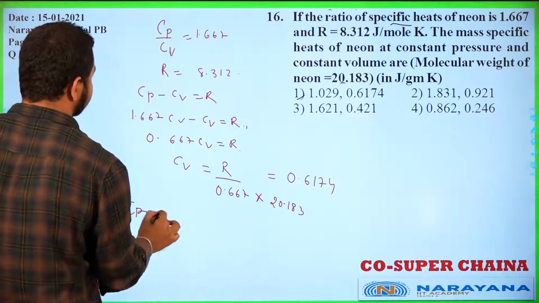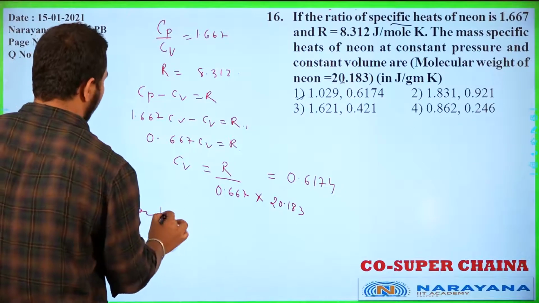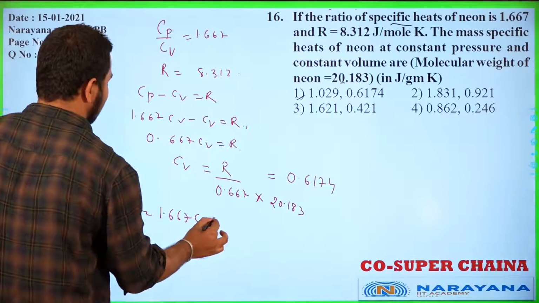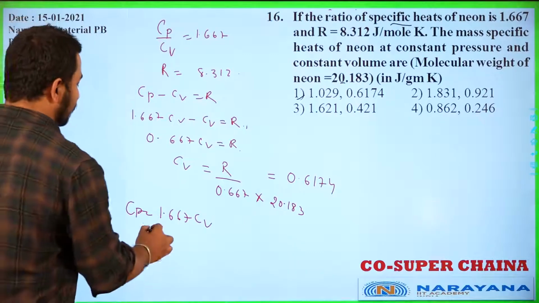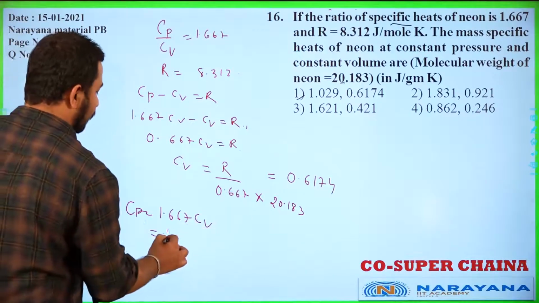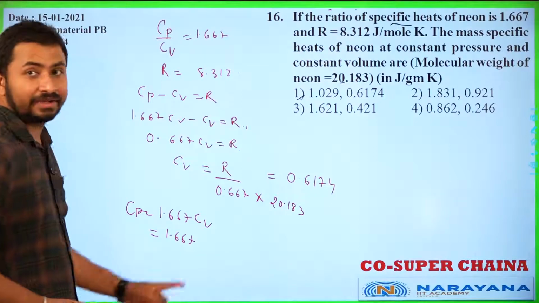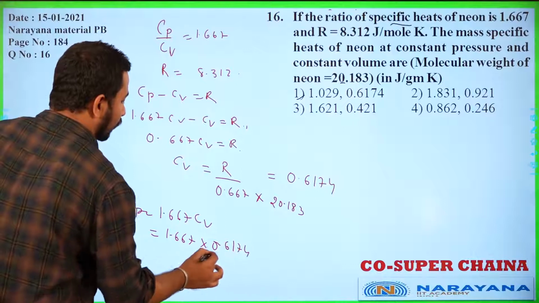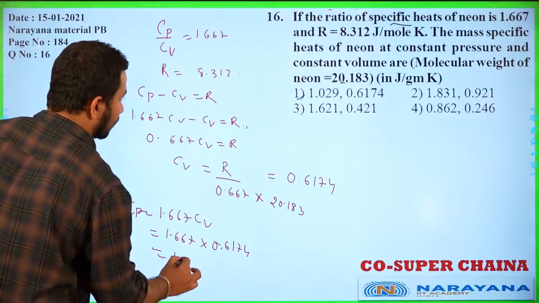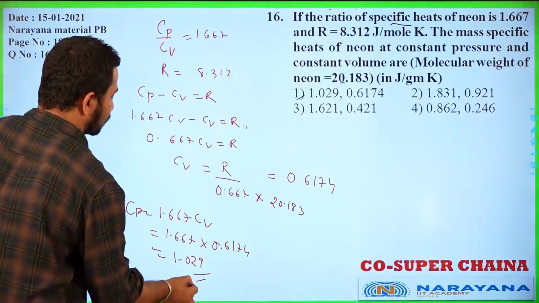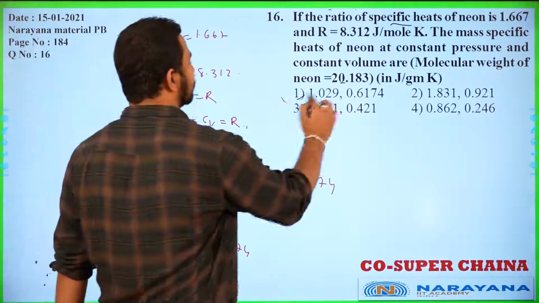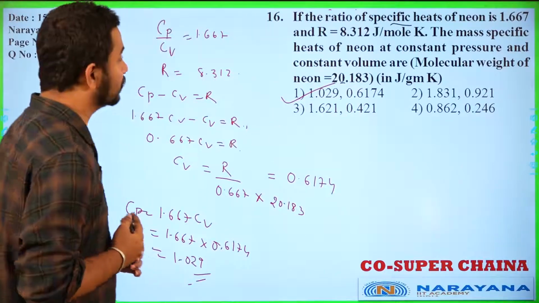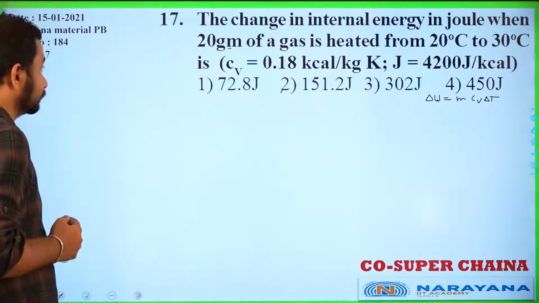Cp is 1.667 Cv. So now we need to substitute the Cv value, 1.667 into 0.6174. If you simplify this, we are getting the answer as 1.029, and that will be the answer of this question. Okay, so let's proceed to the next question, students.